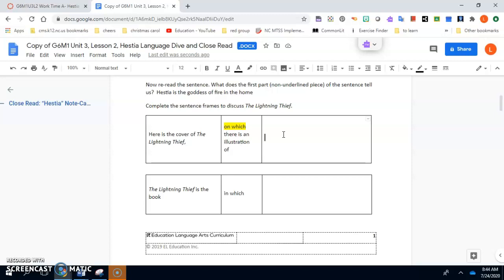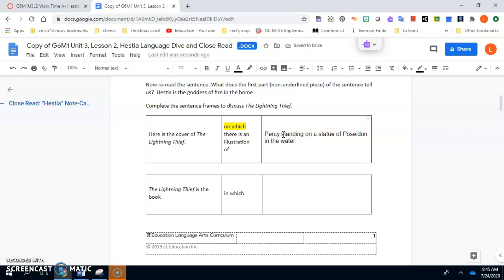So here we're going to think about what is on the cover of The Lightning Thief. What is the actual illustration or picture? Look at your cover and try to figure out the answer. So you should have on which there is an illustration of Percy standing on a statue of Poseidon in the water.